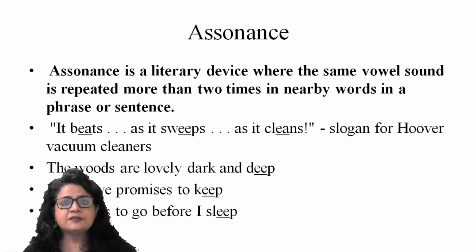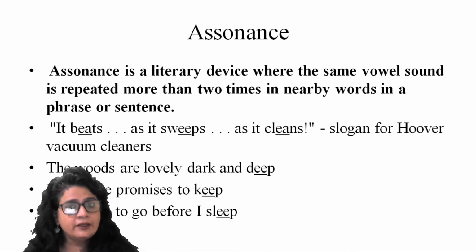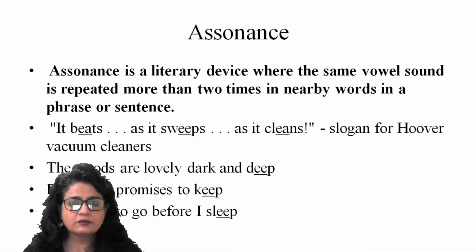So the basic difference between alliteration and assonance is one repeats a consonant sound, a consonant letter, whereas assonance emphasizes vowel sound. Alright?